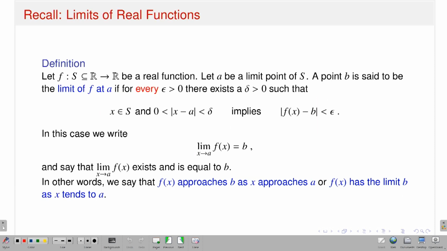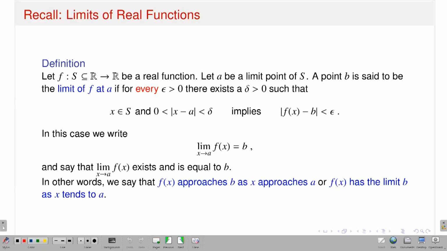Okay, so now I want to talk about the concept of limit for several variable functions. Before that, let me just recall the concept of limit in the context of real valued functions of a real variable. That's just a recall. So, limits of real functions. If I have a function small f from a subset S of R to R, a real function, and I start with a limit point a of S, then I will say that a point b is said to be a limit of f at a, which I denote like that.